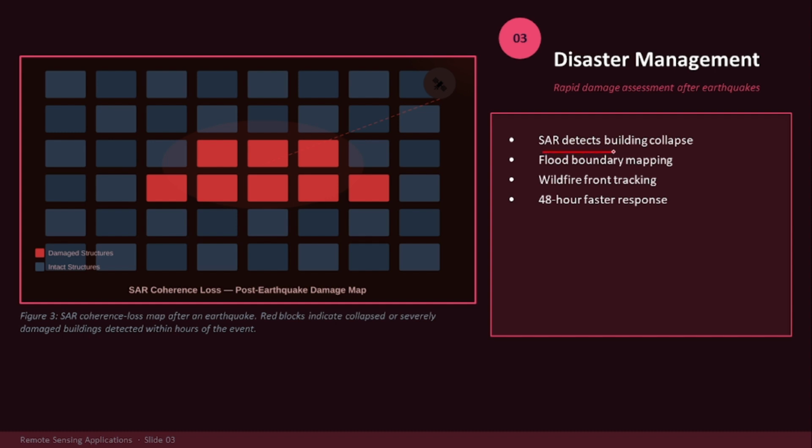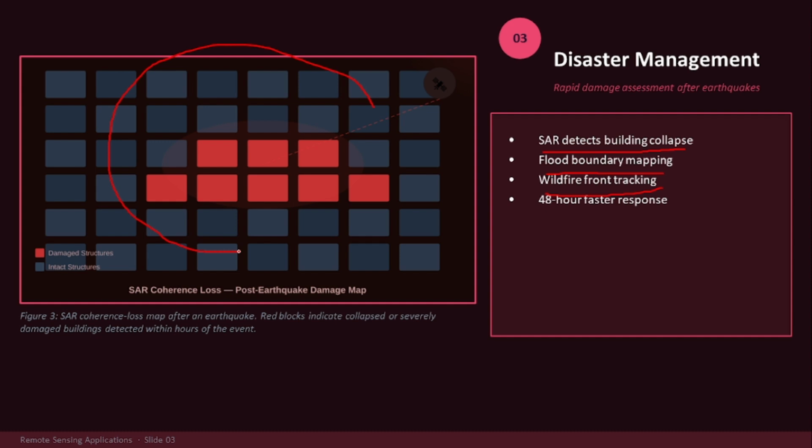Synthetic aperture radar helps you detect building collapse. Flood boundary mapping is done with the help of satellite. Wildfire front tracking is done with the help of satellite, and it gives you a 48x or faster response if you are using satellite data as compared to the traditional method. Here I am giving you another example.